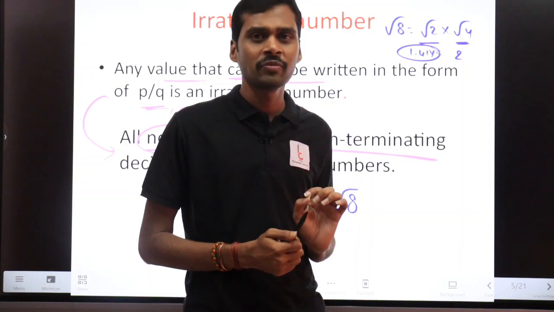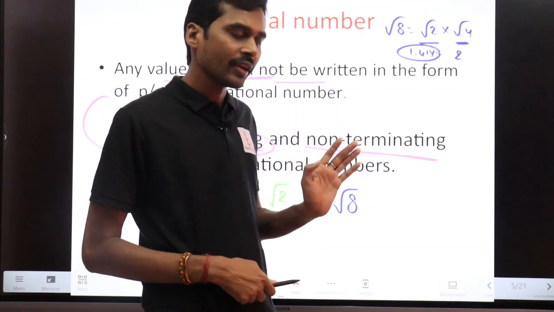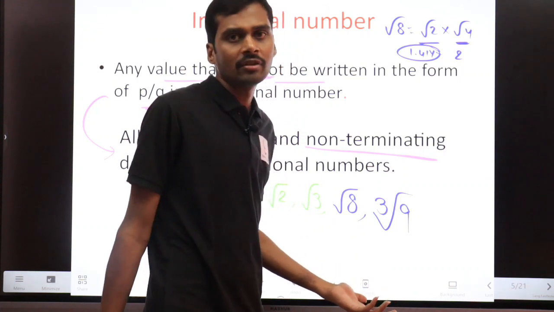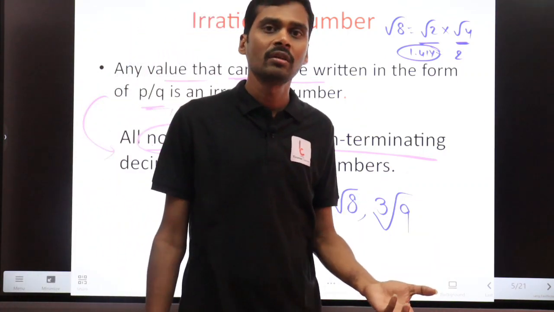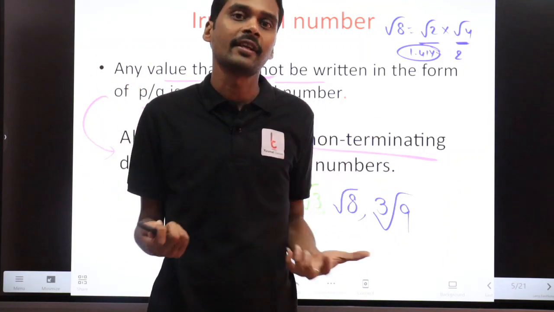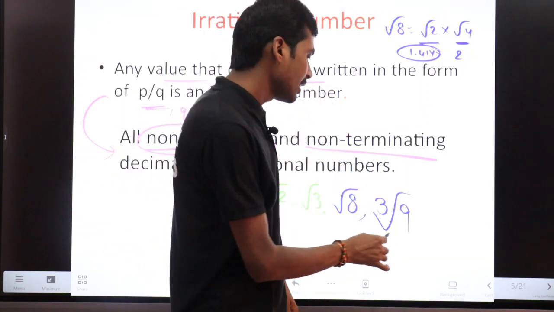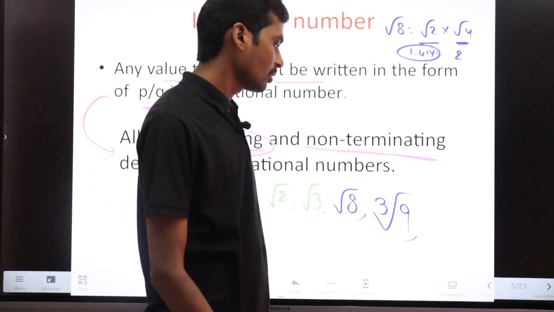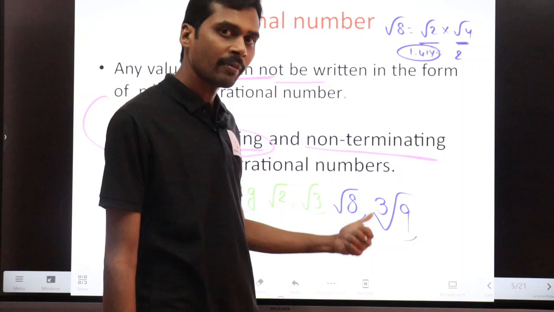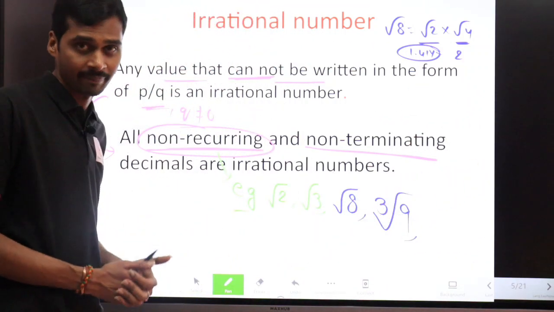So irrational numbers here mean it should not be any perfect square, and it should not be any perfect cube. Even I can say the cube root of 9. The cube root of 9 value is not known. The cube root of 27 is a perfect cube, so the cube root of 27 is 3. But the cube root of 9 means we can only write 3 square, not 3 cube, right? So non-perfect squares, non-perfect cubes, non-perfect fourth roots and non-perfect fifth roots are all examples of irrational numbers.